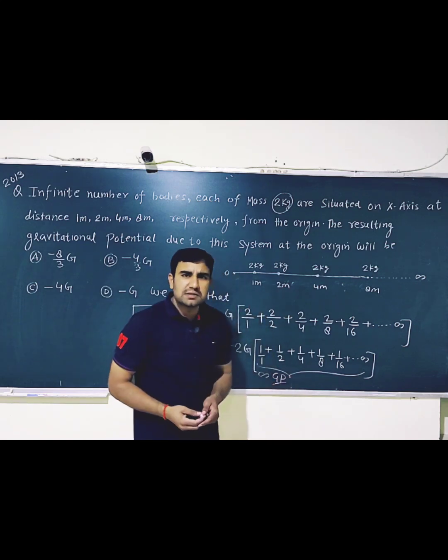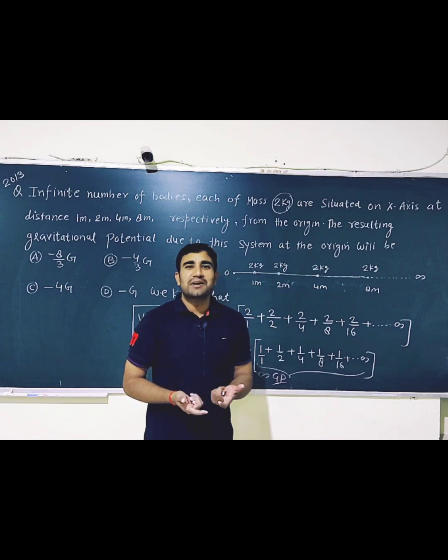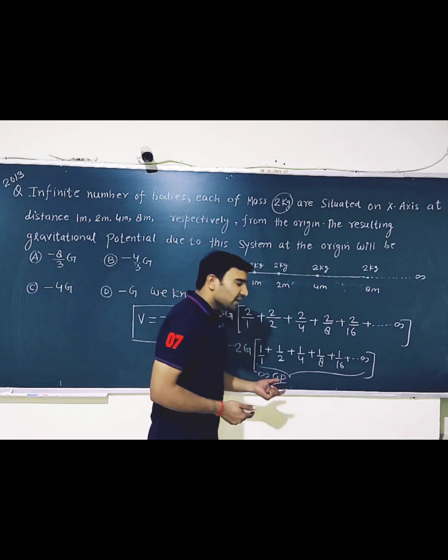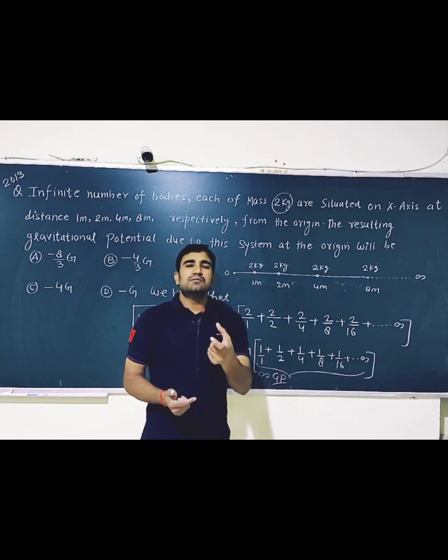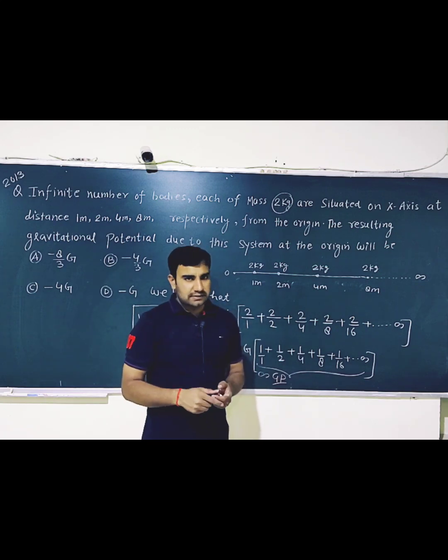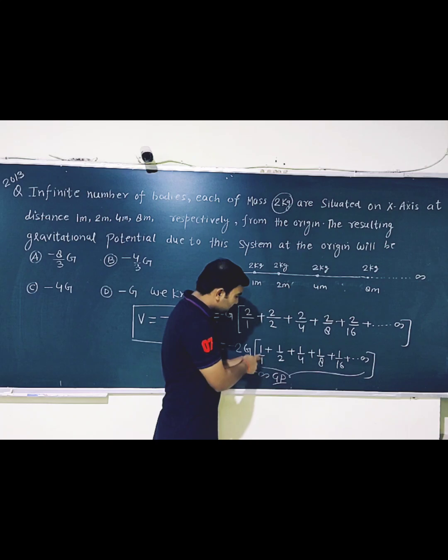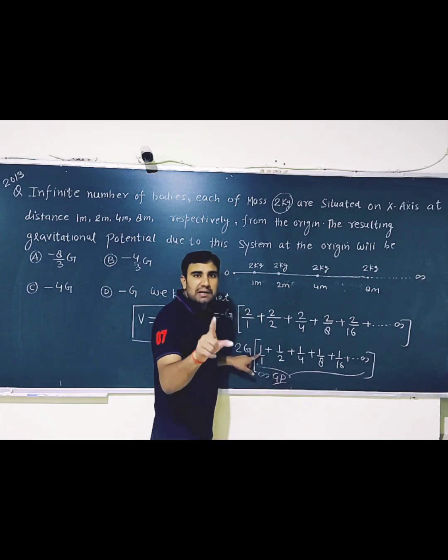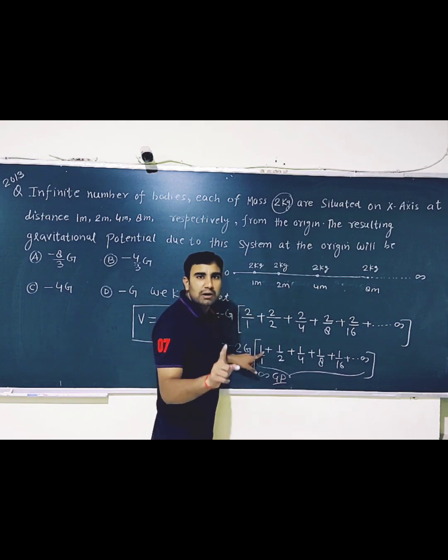Infinite GP means geometric progression. I think you are aware of it. In a geometric progression there is a multiplication factor. If I am situated at one term and want to move to the next, I simply multiply by the factor 1 by 2.